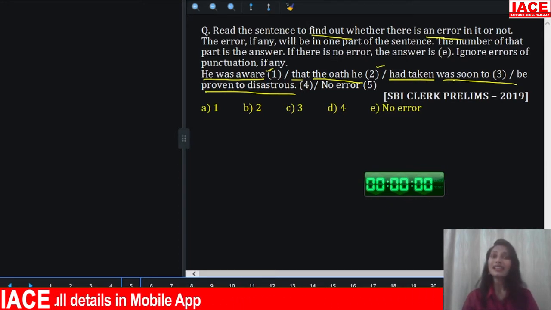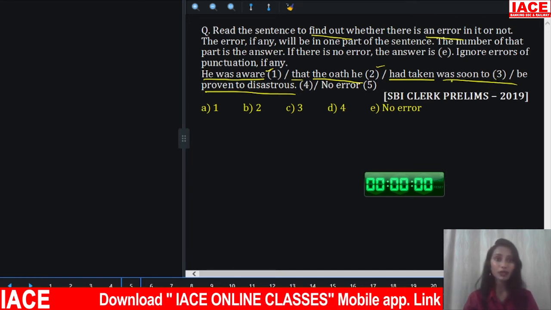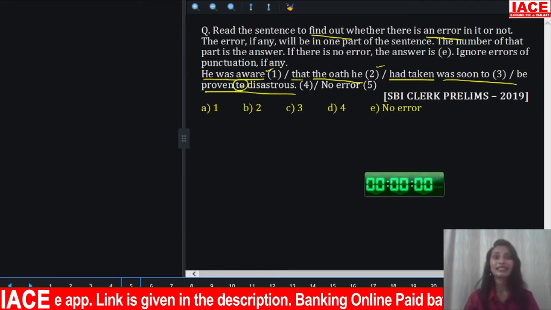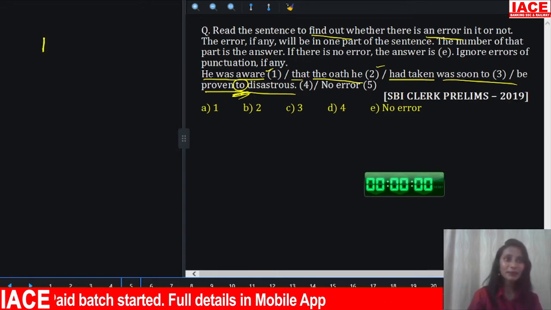Okay. Was soon to be proven. So here was soon to be proven, past in passive voice. So was plus V3. Was soon to be proven too disastrous. This has an error. You see, disastrous, what is its part of speech?